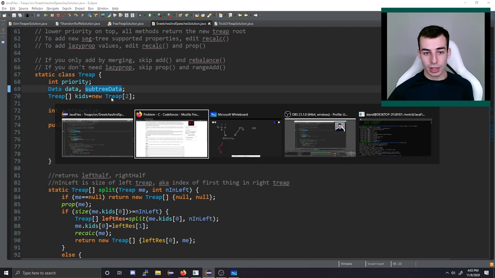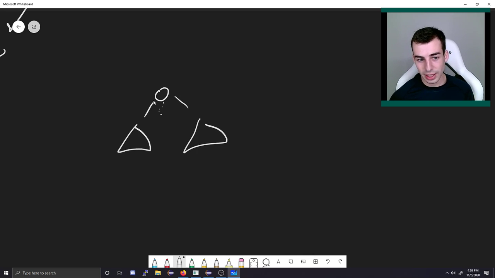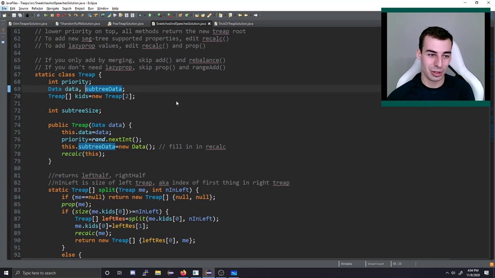So in this case, you've got this node here. It might have some left child, might have some right child. It also has its own data object. So we've got the data object for the left kid subtree and the data object for the right kid subtree. If we want the data object for our subtree, what we need to do is merge these like this, and then we need to merge these. After those 2 merges, we can get this data object. All of that actually just takes order 1. We can recalculate something in order 1 still. Although it's order 1, it's a ton of code and it's pretty slow, but it's not too bad.